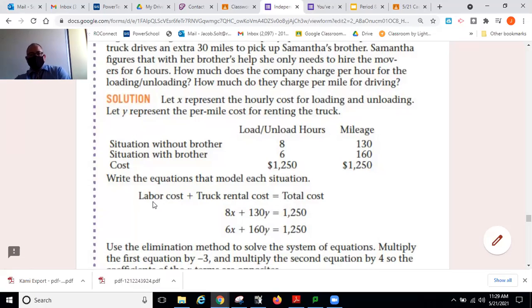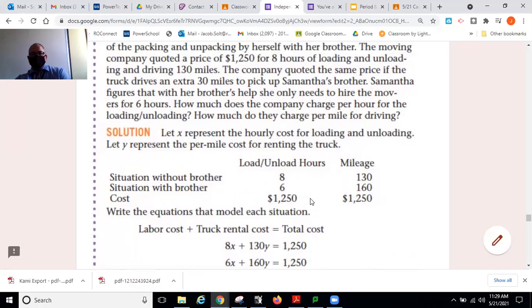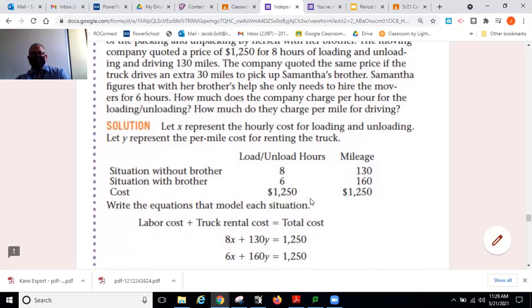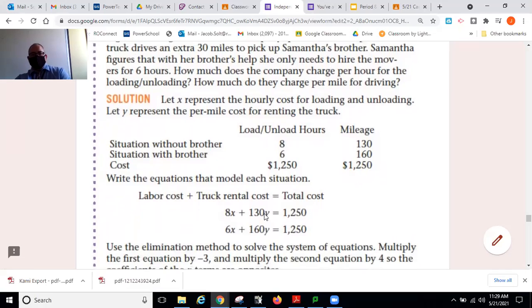All right, so it's going to be labor cost plus the truck rental cost gives us our total cost. So we're going to write this as 8x, that's 8 times how much they're charging us per hour for loading and unloading, plus total truck rental cost. That's 130 miles times whatever y is. That's the per mile charge. They say that's going to equal 1,250.